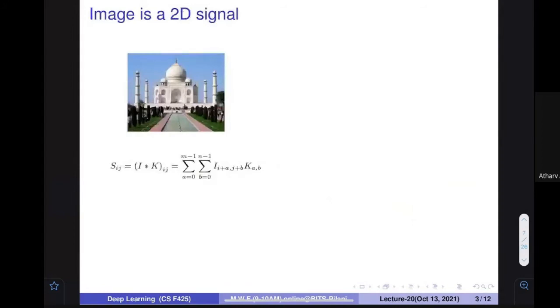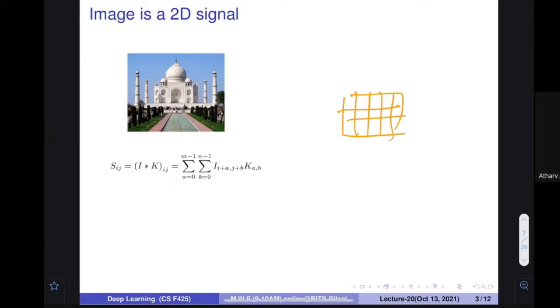Let us once again investigate our method on a 2D signal, because just now we have seen a one-dimensional signal. An image is a two-dimensional signal. This is a beautiful image of the Taj Mahal. If you apply a filter on this image, what will happen? This time you need a two-dimensional filter, meaning it has a length and breadth.